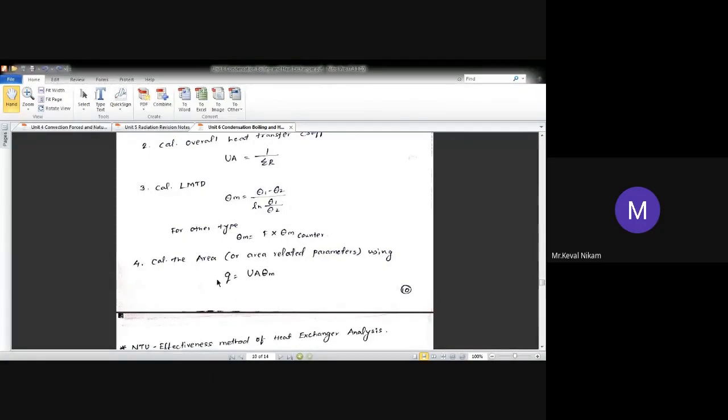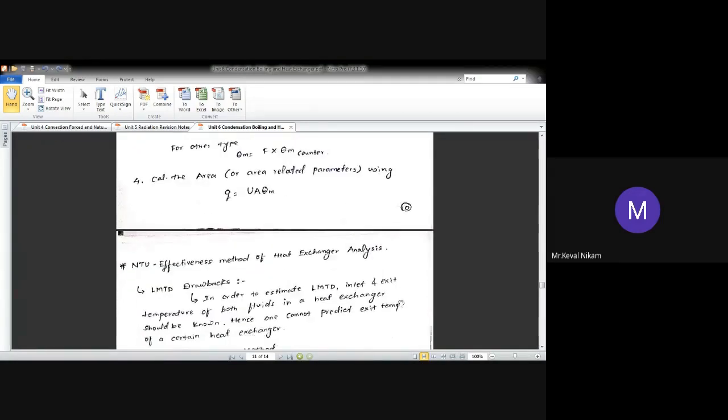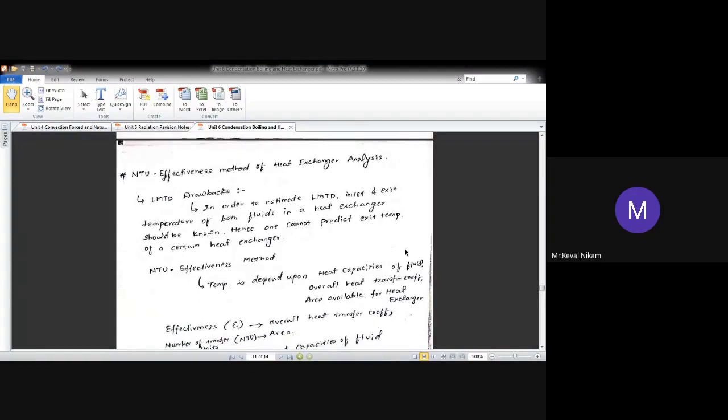Therefore, you will get a value, that is area related to the parameter, or you can easily find out the value of Q, that is heat transfer rate, by using LMTD method. The next method for heat transfer analysis is called the NTU effectiveness method. NTU is what? Number of transfer units effectiveness method.